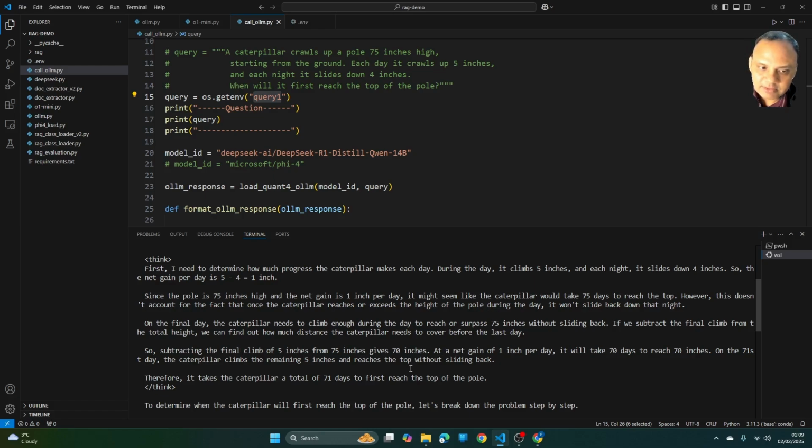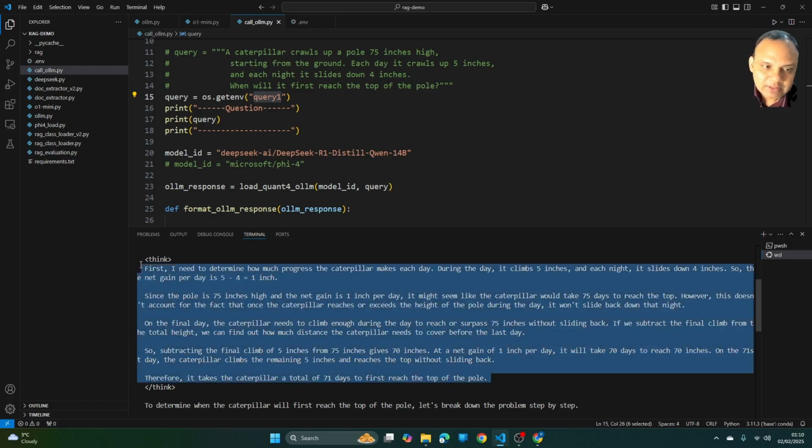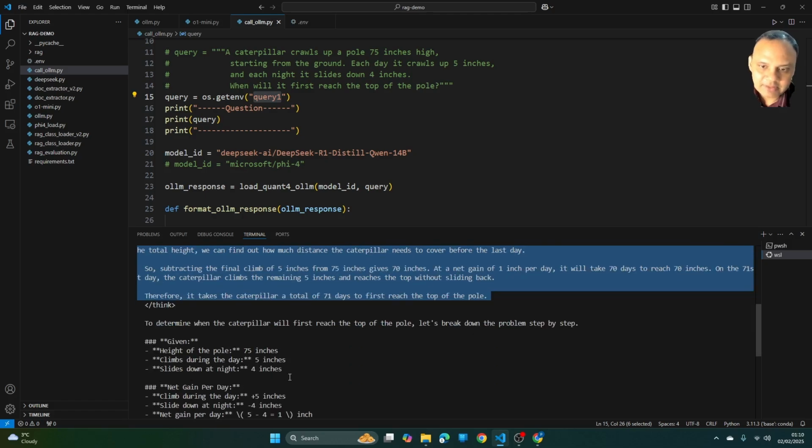On the 71st day, the caterpillar climbs the remaining 5 inches and reaches the top without sliding back. Therefore, it takes the caterpillar a total of 71 days to first reach the top of the pole. So, the model has thought correctly. Let's see what it gives in the answer.